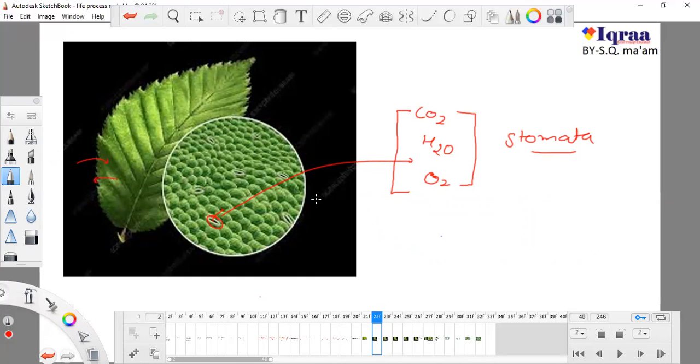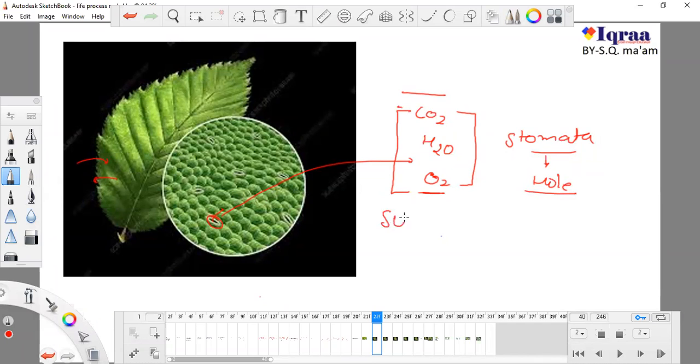So this hole is known as stomata. These gases cannot do anything without the help of stomata. For going inside or coming outside, they need stomata, which is a hole. So stomata should be open whether something is going inside or outside.